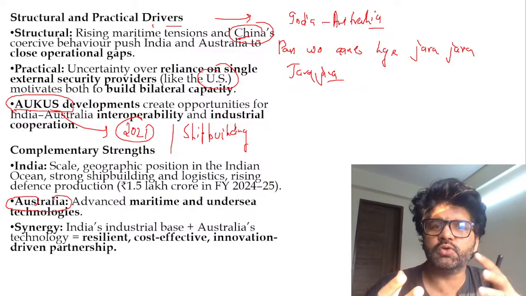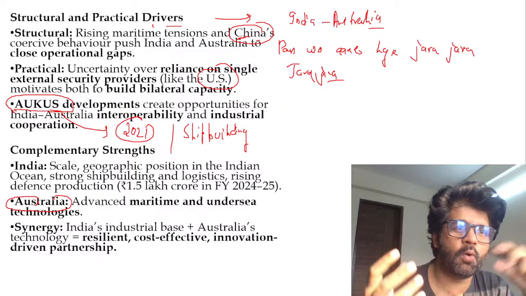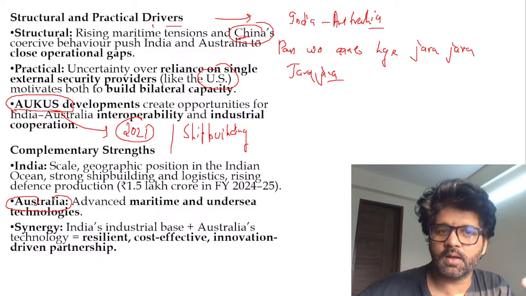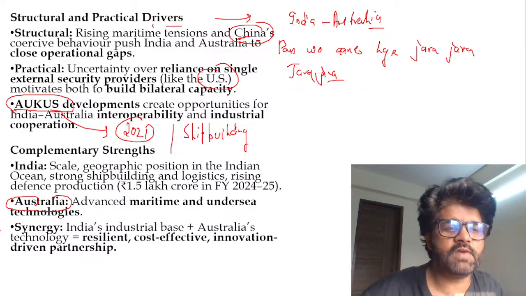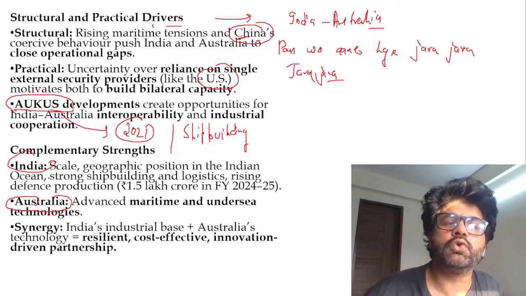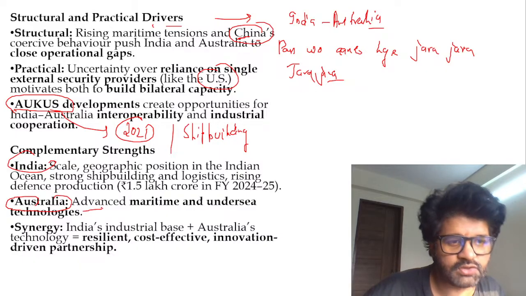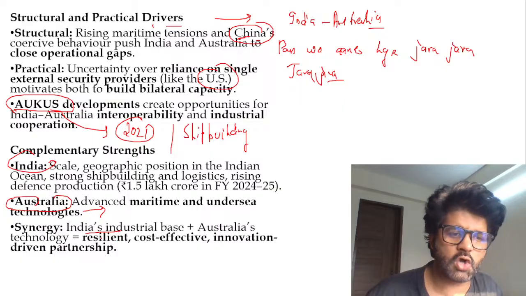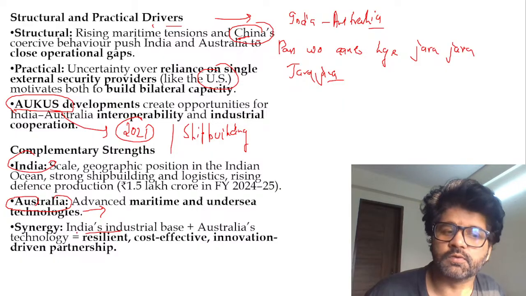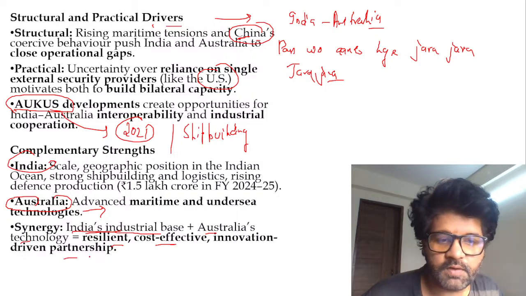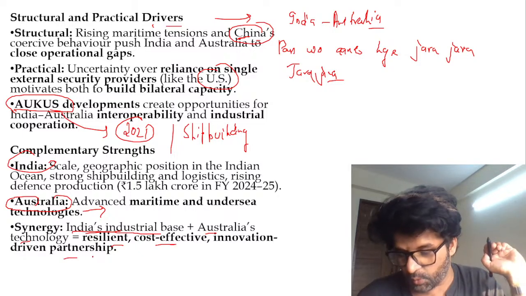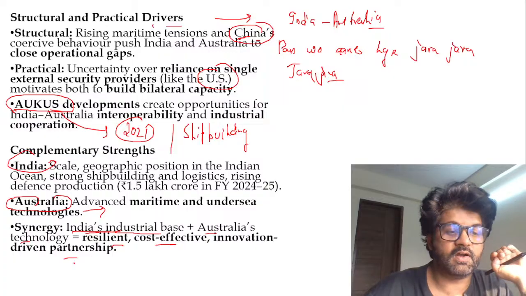This can come together. Like a boy is angry, a girl is calm. They will come together and make a good relationship. In the same way, we have a big industrial base, but we don't have much technology. Australia has technology. Let's come together and make this Indo-Pacific region awesome, as Barney Stinson would say. So India's industrial base, Australia's technology: a resilient, cost-effective, innovation-driven partnership. Hope you people are understanding where we are going with this.